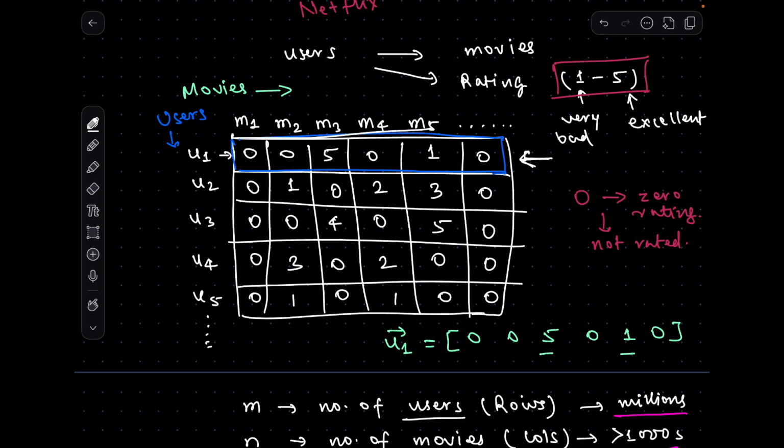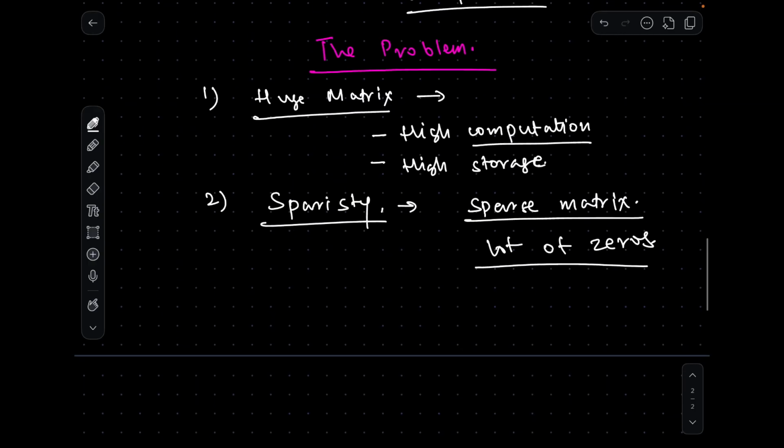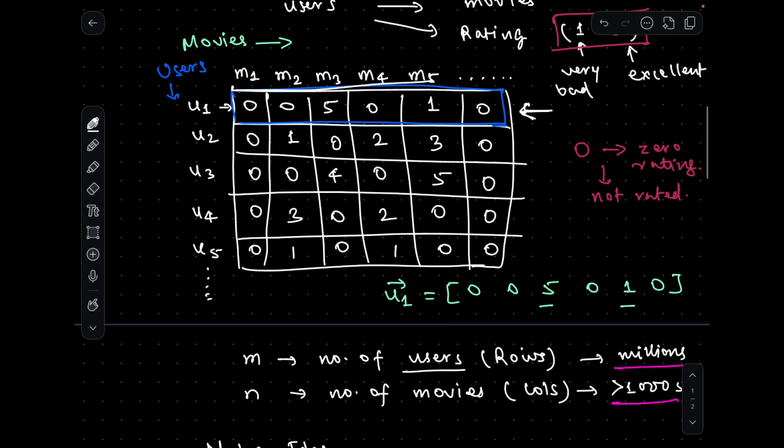So a lot of zeros will be present, which means the vectors will be sparse. And it is not sensible to store all those sparse vectors, just adding to your storage and increasing the computation also. So we have these two problems which arise because of this simple naive method.